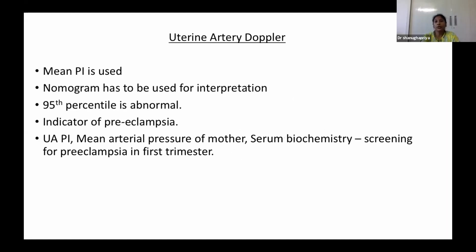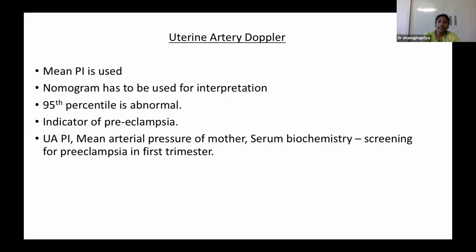Coming to uterine artery Doppler, this is a marker of preeclampsia. With proper Doppler settings and proper angle correction, we have to take the waveform of the uterine artery. We have to take both uterine artery waveforms and take the mean PI. That should be more than the 95th percentile to be considered abnormal. Like any other marker, we have to use a nomogram for interpretation. CRL and gestational age related values have to be used to tell whether it is increased or within normal limits.